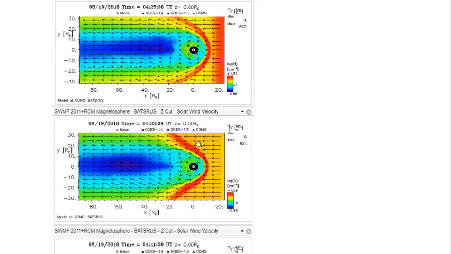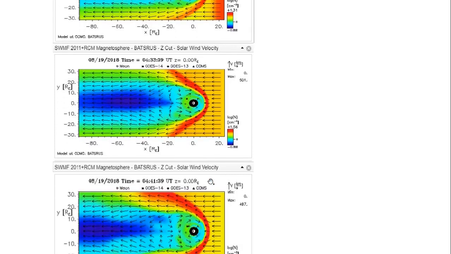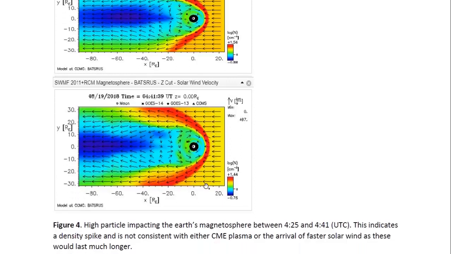So of course the plasma that's coming in, even though it may be the same density as what we see here, would seem to be of not as red color. So this is how these diagrams work. They're actually designed to show differences, not specific values in density. But then it went back to yellow. This went back down to 1.44. So it seems to be over by this time.